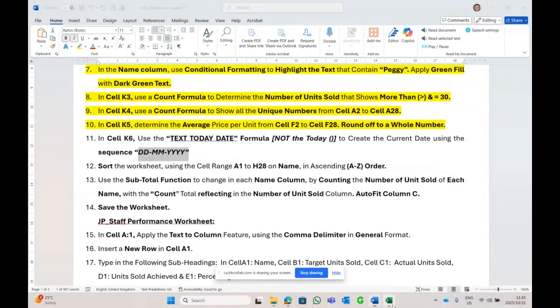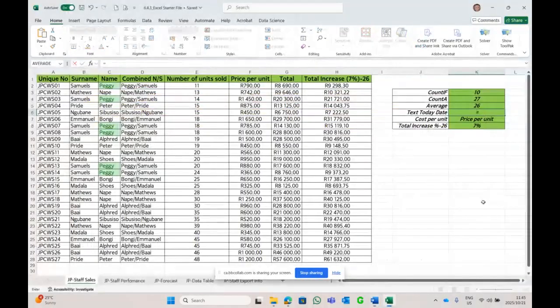The today's date. Step 1 is equal to text, double click today, double click, close my brackets. Semicolon, open inverted commas. What is the sequence? DD, hyphenated, MM for month, hyphenated, YYYY 2025. Close my inverted commas, close my brackets. You see the formula in the formula bar?